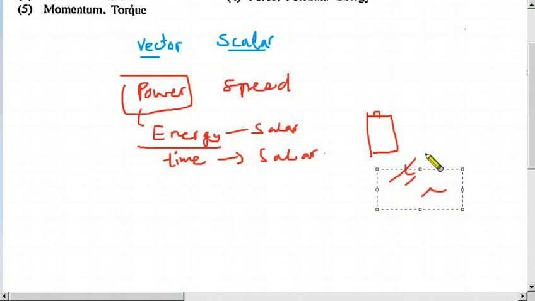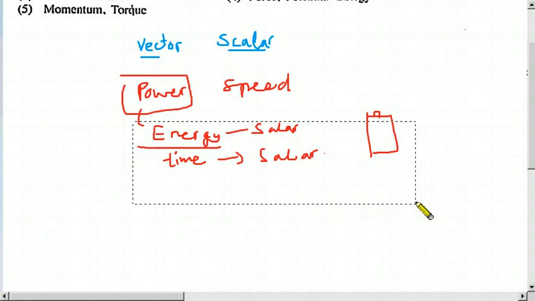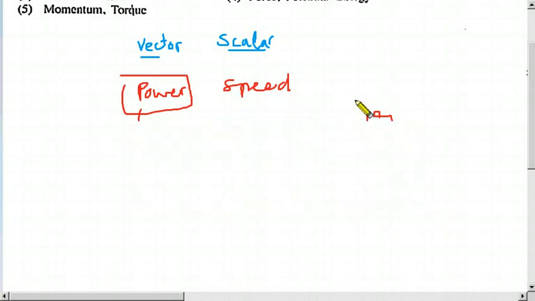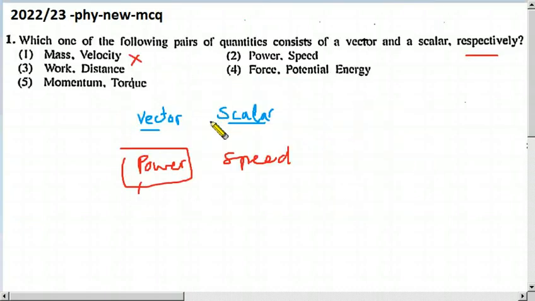The light is coming from a certain direction, but light energy has no direction. If it is energy, we just measure it by joule. So it has no direction. We don't consider direction. However, if sunlight is there, that is enough. And time also is a scalar. So therefore finally power is a scalar, it is not a vector, therefore it is wrong.